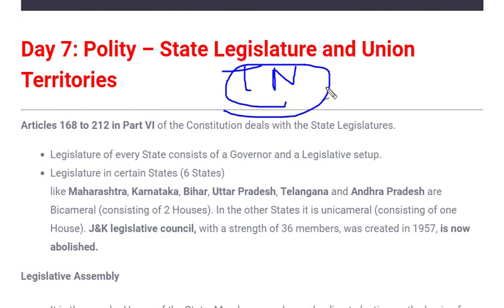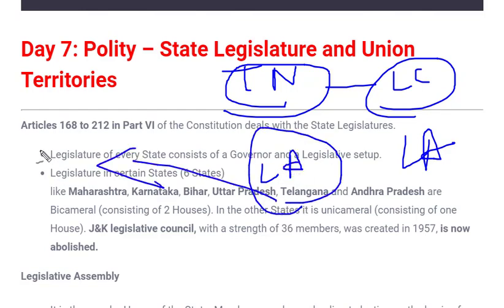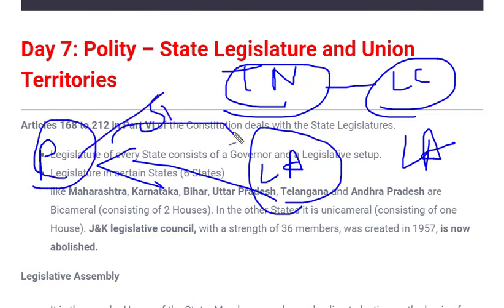If Tamil Nadu wants to create its legislative council, till now it has a legislative assembly in its state, but this state wants to create a legislative council. So what they will do, they will just pass a resolution in the legislative assembly. This resolution will go to Parliament. Parliament is what? The union legislature. From there they will do simple majority voting, and finally this legislative council will be made. The second house of the state will be made. Similarly, it is the same process when any state wants to dissolve the legislative council.